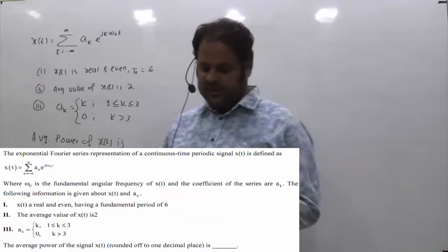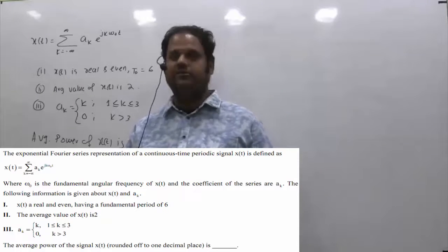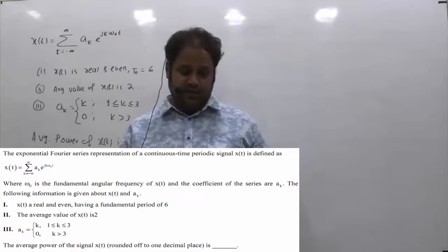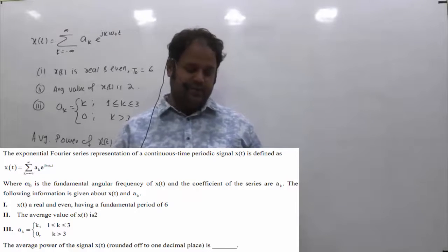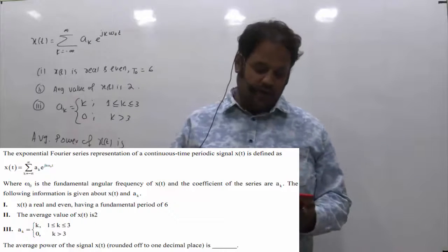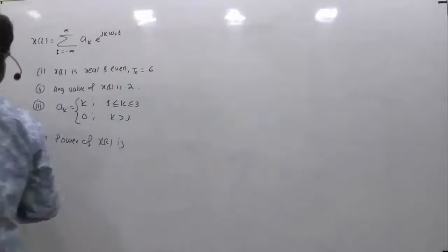The information is: x of t is real and even, having a fundamental period of 6. The average value of x of t is 2, and the coefficient ak is k for k between 1 to 3 and 0 for k greater than 3. The average power of x of t, rounded up to 1 decimal place, is dash. Okay, so this is the question given.